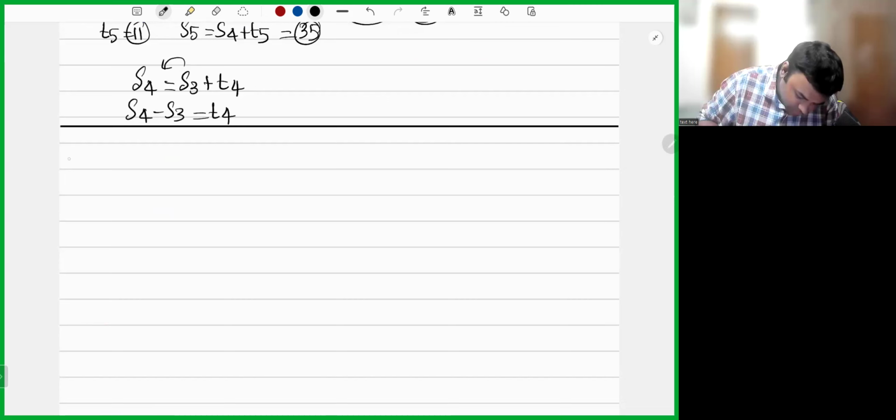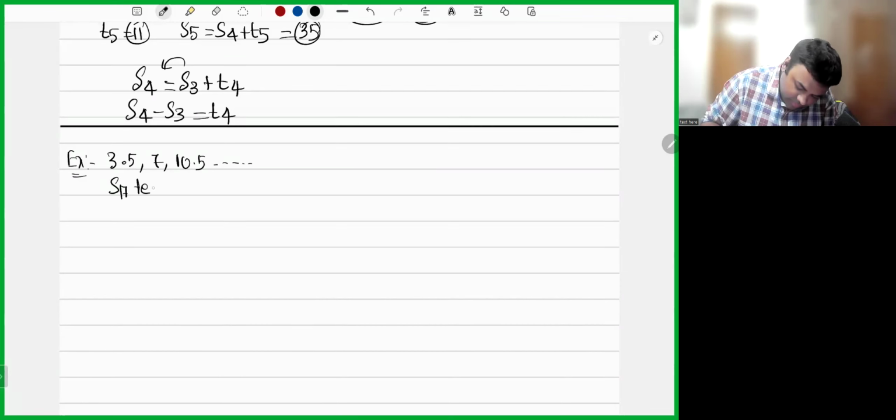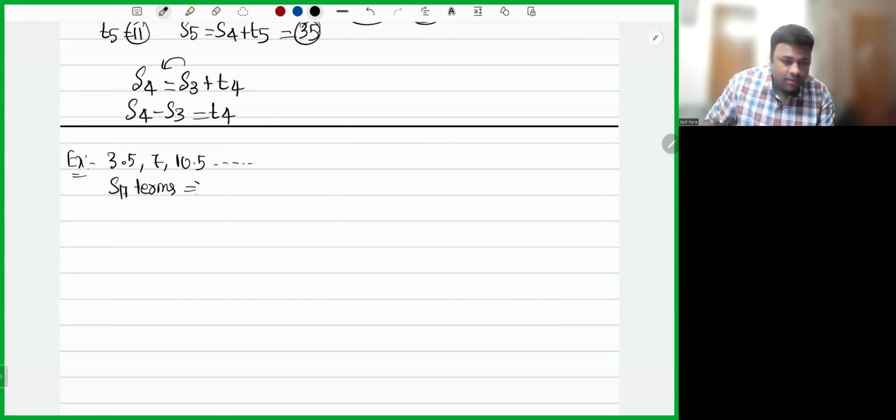Say for example, I am having a progression like this: 3.5, 7, 10.5, and so on. I am asking you to calculate the sum till 17 terms. How will you calculate the sum till 17 terms? Do we have the last term here? Like in earlier formulas, we had the last term. Here there is no last term.